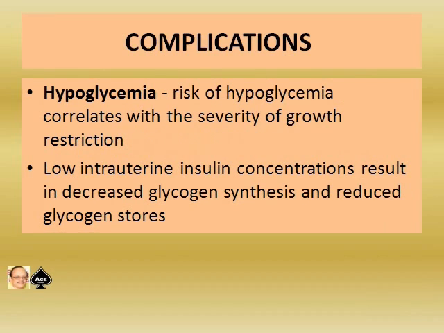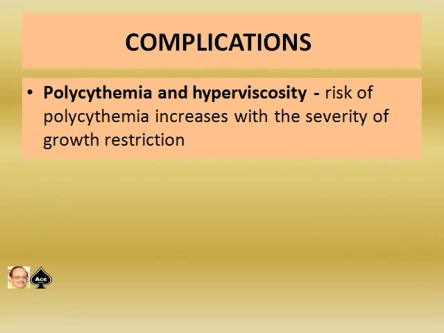Hypoglycemia. Risk of hypoglycemia correlates with the severity of growth restriction. Low intrauterine insulin concentration results in decreased glycogen synthesis and reduced glycogen store. Then polycythemia and hyperviscosity. There is a risk of polycythemia in SGA babies, and this increases with the severity of growth restriction.